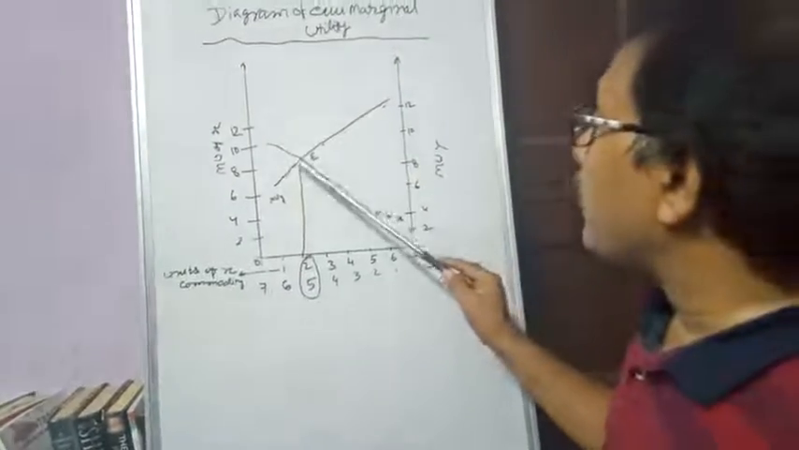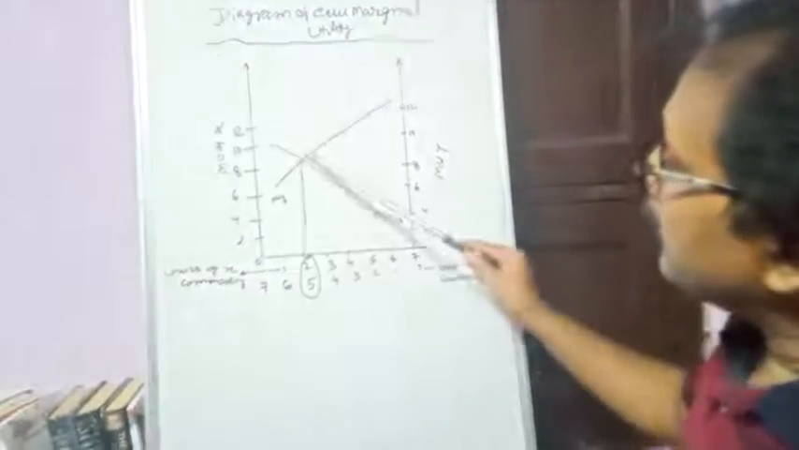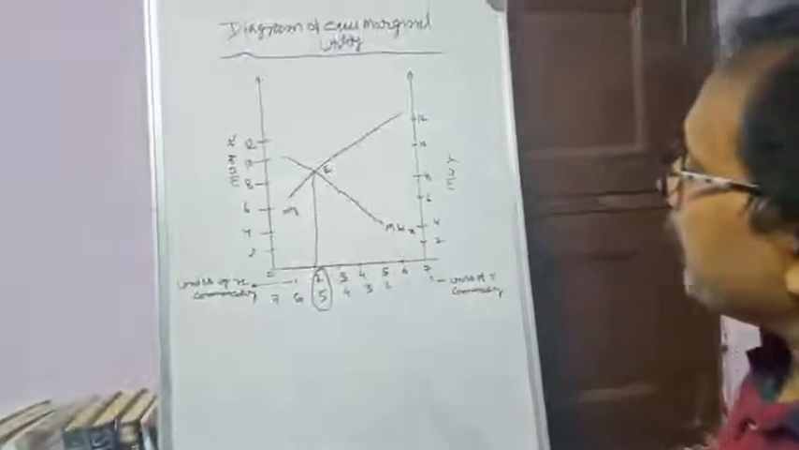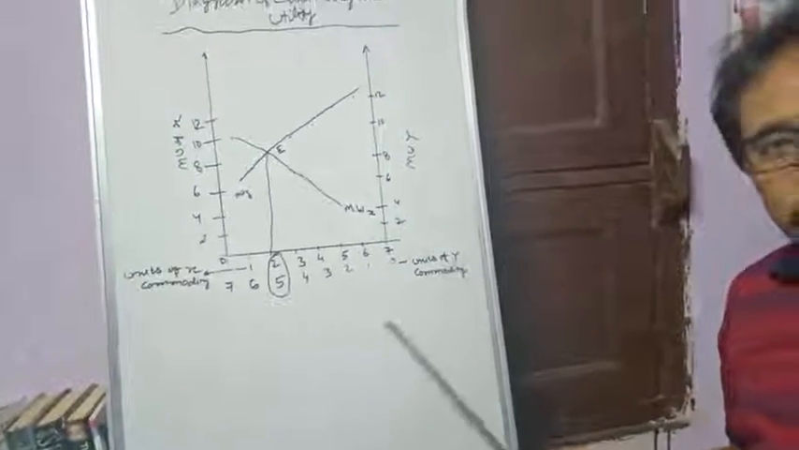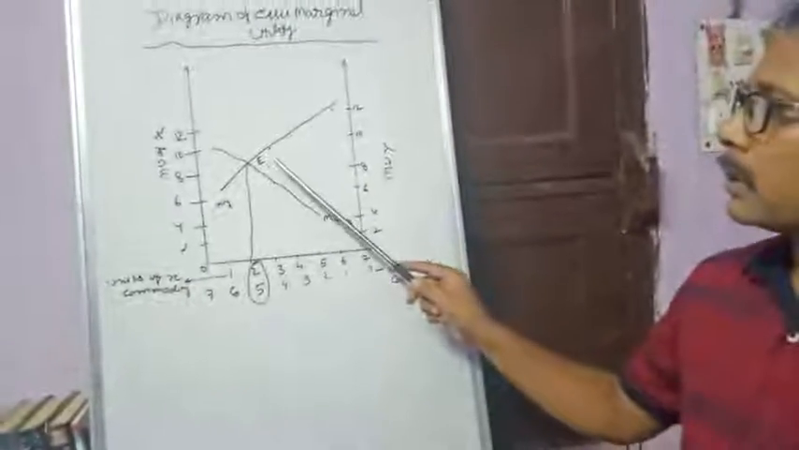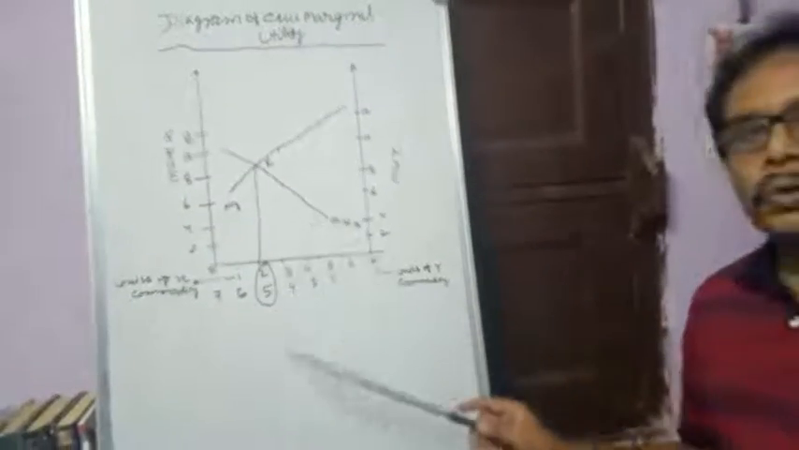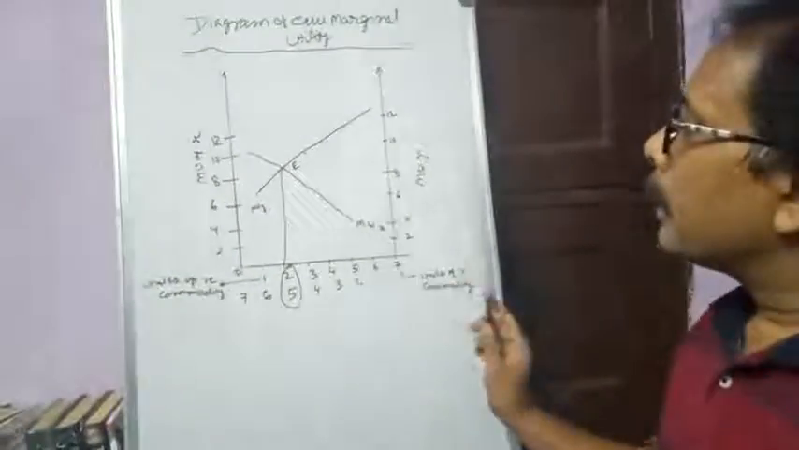So unless they intersect each other, it is very difficult to determine where the consumer will get maximum satisfaction. So E indicates the equilibrium point for the consumers. Is it clear? Okay.